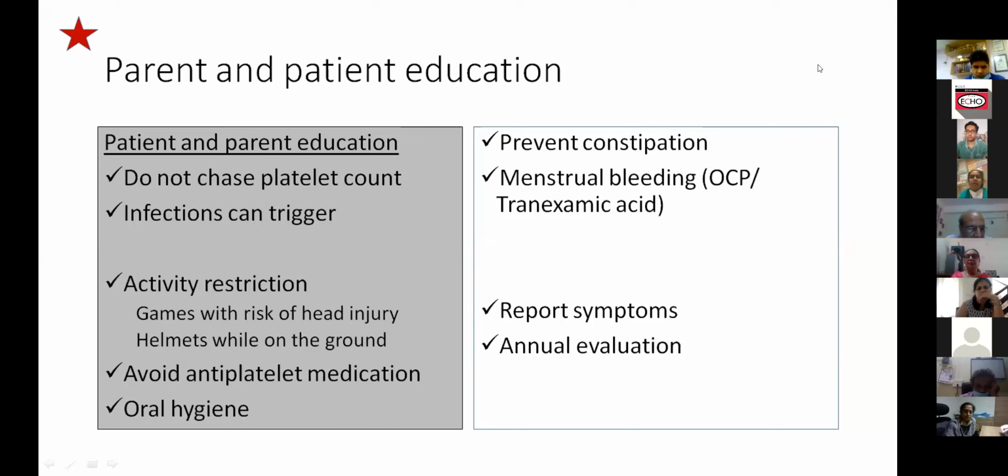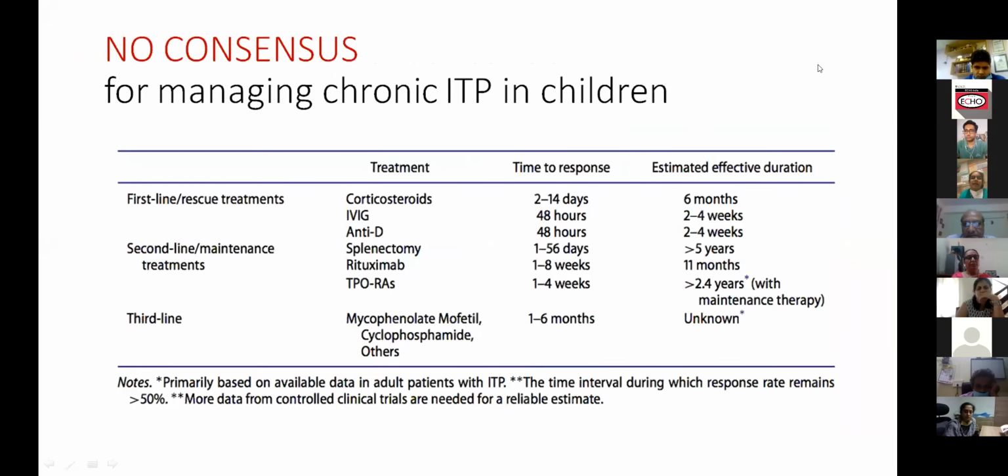Can we proceed? So again there is no consensus, like the consensus we had on acute ITP. There is not much consensus on the chronic ITP front. But these are the agents: first line agents, second line agents, and third line agents. The group of drugs which we were managing as second line has been pushed to third line now, ever since we have rituximab and thrombopoietin receptor agonists in the picture. The old group of agents like azathioprine, cyclosporin, etc. have now come as third line.